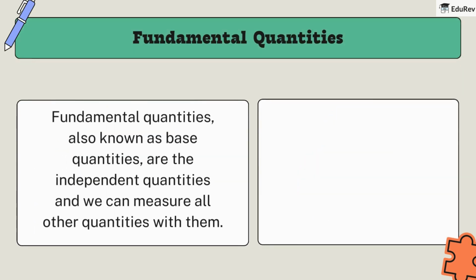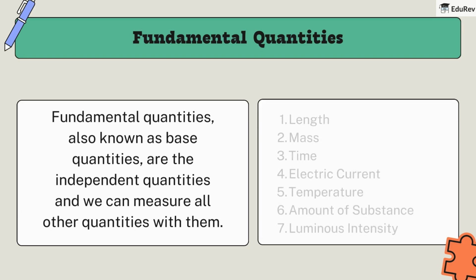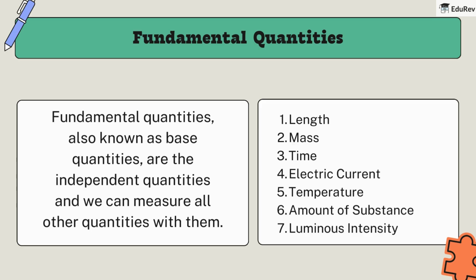Fundamental quantities, also known as base quantities, are the independent quantities and we can measure all other quantities with them. Can you guess how many fundamental quantities there are? There are 7. Let's count them off. Length, mass, time, electric current, temperature, amount of substance, luminous intensity.